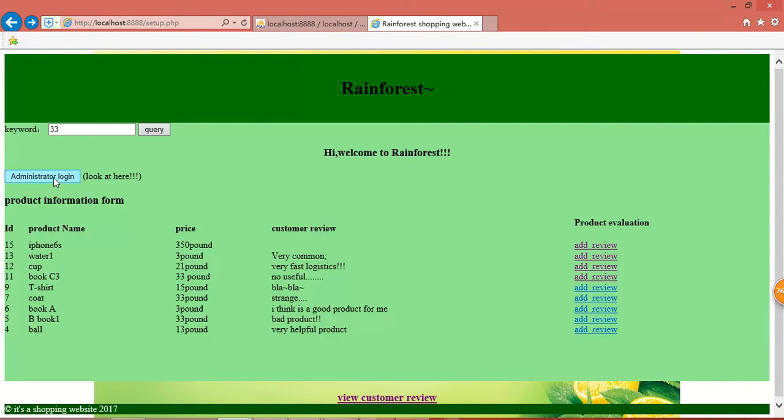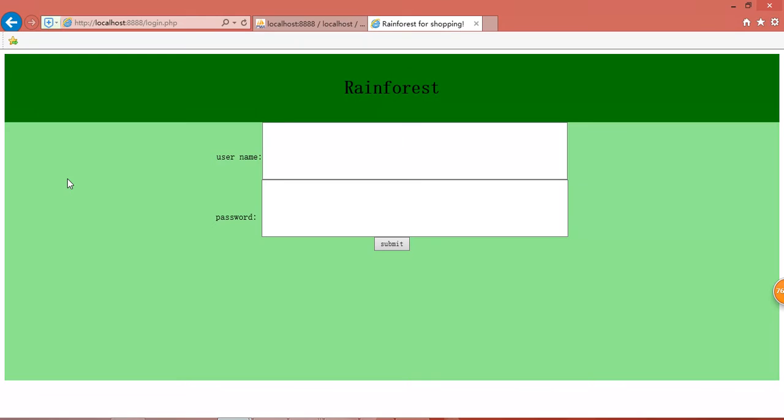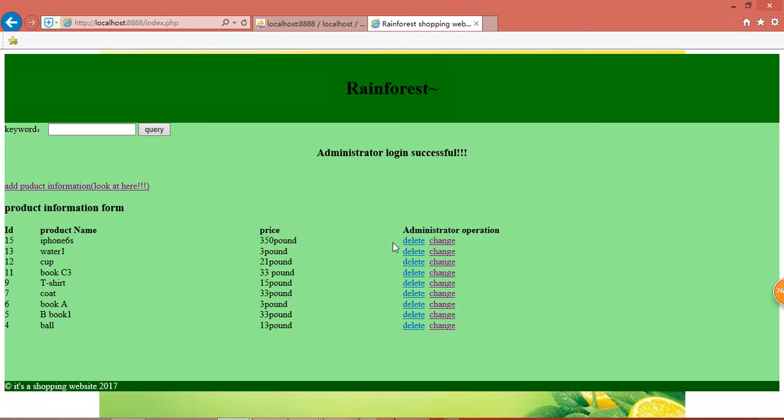And here there is a button, Administrator login. We click it. And we input the username and the password. Click submit. Okay, we log in successfully. And the administrator has 3 functions: add product information, delete product information, and change the product information.